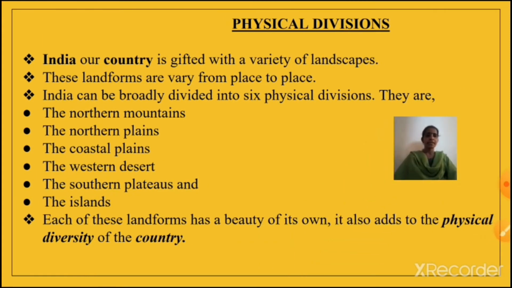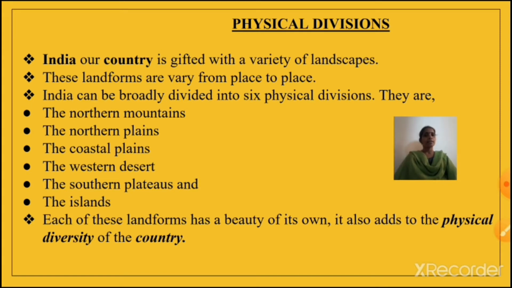Now coming to our lesson, physical divisions. India, our country, is gifted with a variety of landscapes or landforms. These landforms vary from place to place. Vary means different from place to place. India can be broadly divided into 6 physical divisions.